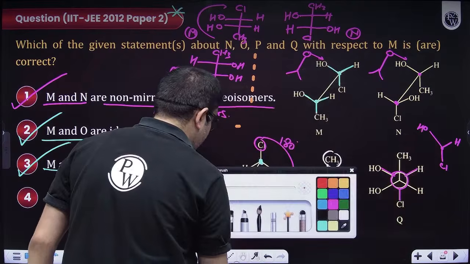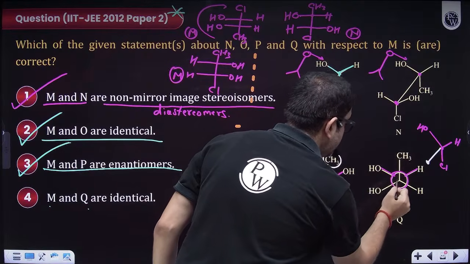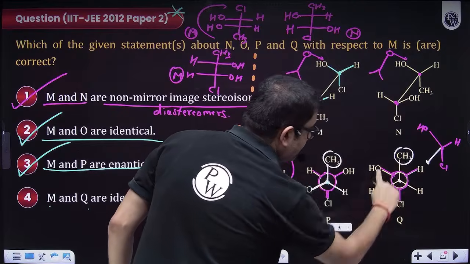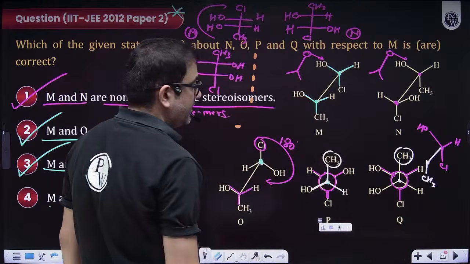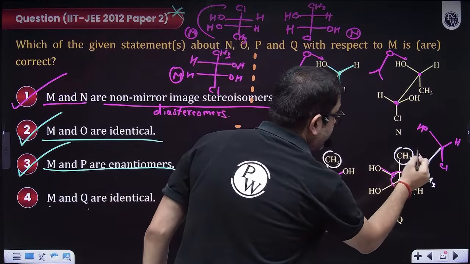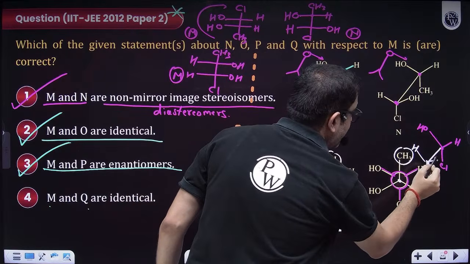Now we just have to draw this front carbon. This is the front carbon. But sir, rotate this front carbon by 180 degrees. So this methyl will come at the bottom, sir. And the methyl has come at the bottom. So H will come on this side, and sir, OH will come on that side. I hope everybody is clear.